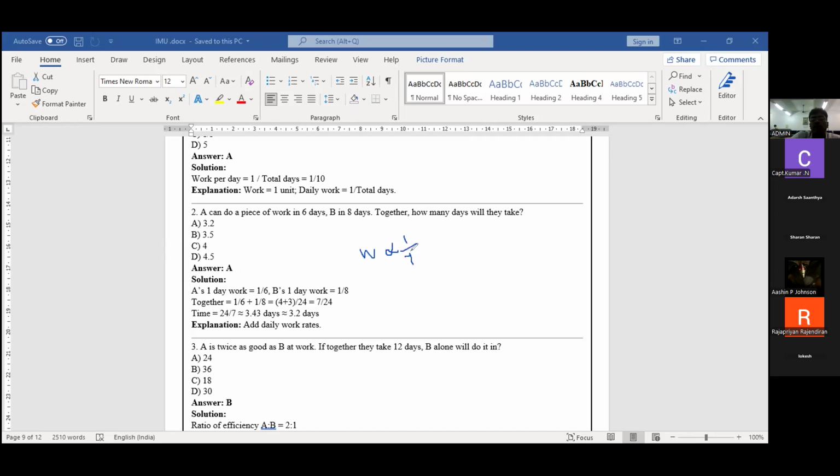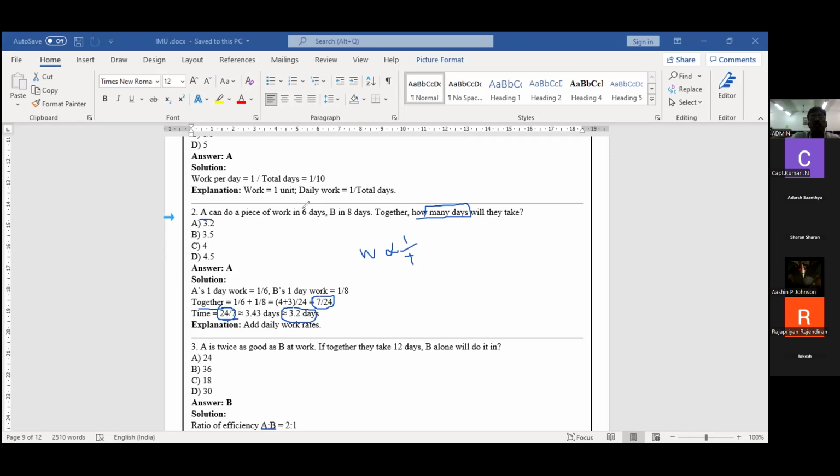This is a basic one. Together it is 7 by 24, and the question is time, so the inverse means 24 by 7 days are required to complete the work. This is a most important problem.